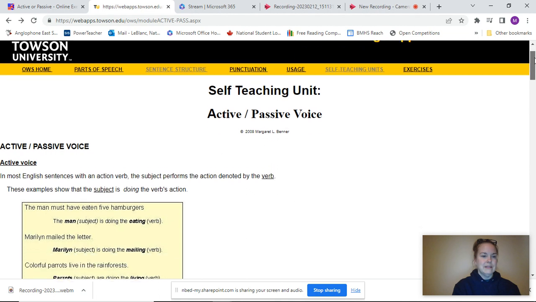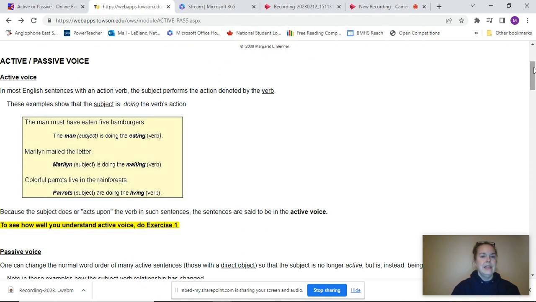Active and passive voice. We want to know usually the subject of your sentence, and then we want to have a verb. We discussed last week about having complete sentences, nouns, and our verbs, or the subject and the predicate that follows. We want to know who the doer of the action is for the most part, because in most of the writing that we're doing, we want that clarity. We really don't want extra words, and we don't want to be passive. We want to be active in our writing.